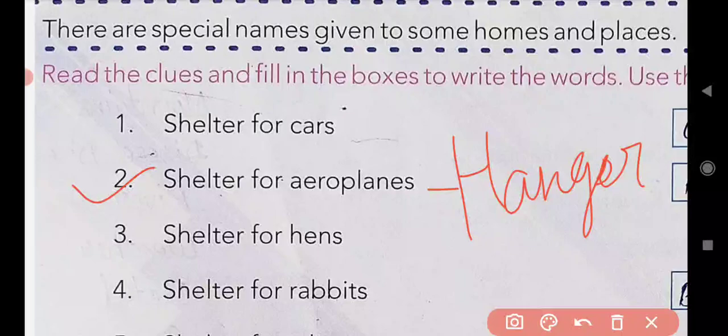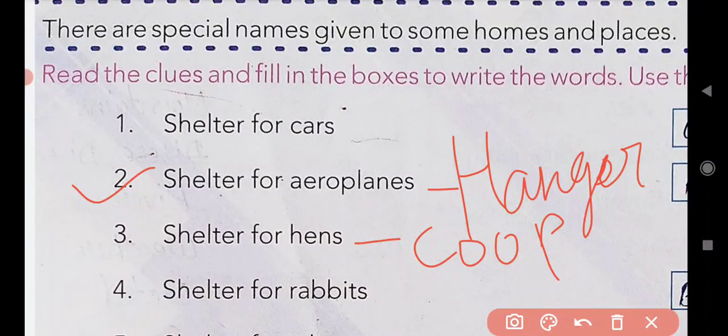Okay, after that come to the next, that is shelter for hens. Third one is what? Shelter for hens. Can you guess where the hens are kept? Yes, hens are kept in a coop. See here, the spelling of coop is COOP. Coop.